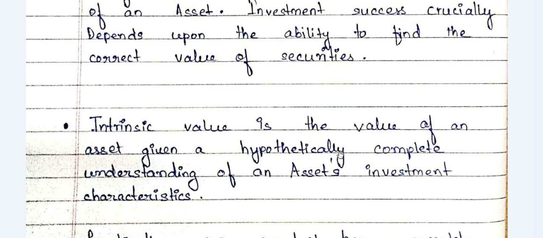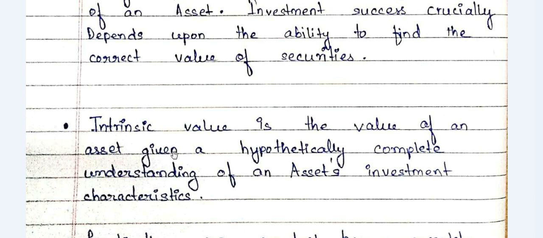The word hypothetical is used by the author to convey that nobody can actually have 100% information about the investment characteristics of a security. There's no one in the world, there's only God who can have a complete understanding. No one can have a 100% understanding about the security's investment characteristics, and that is well known in the investment community also.